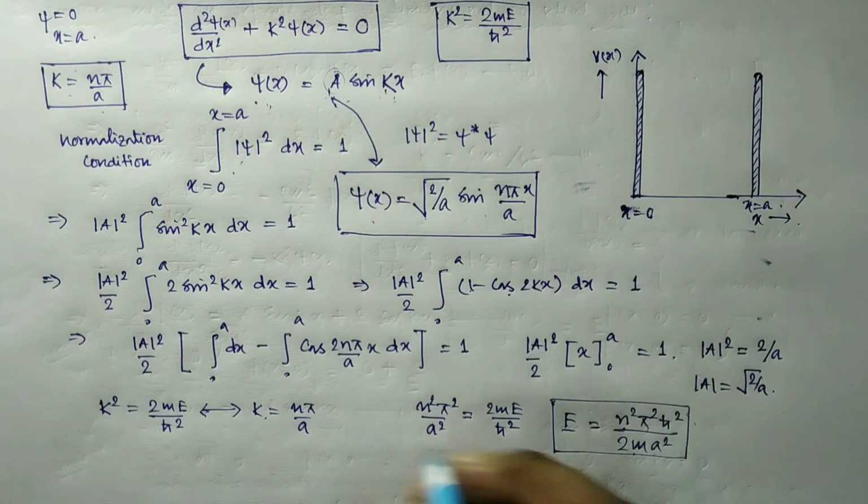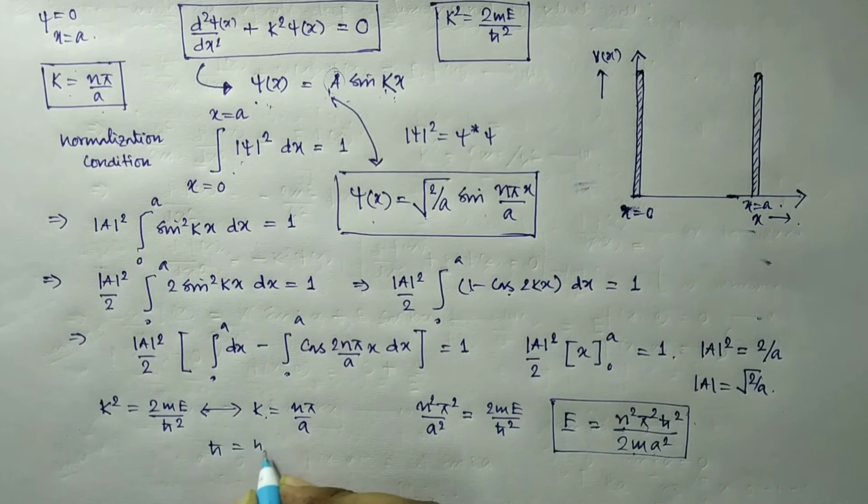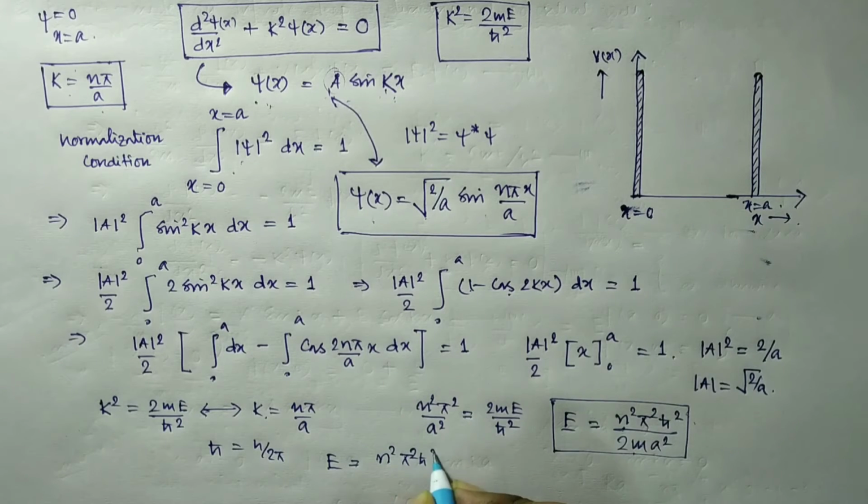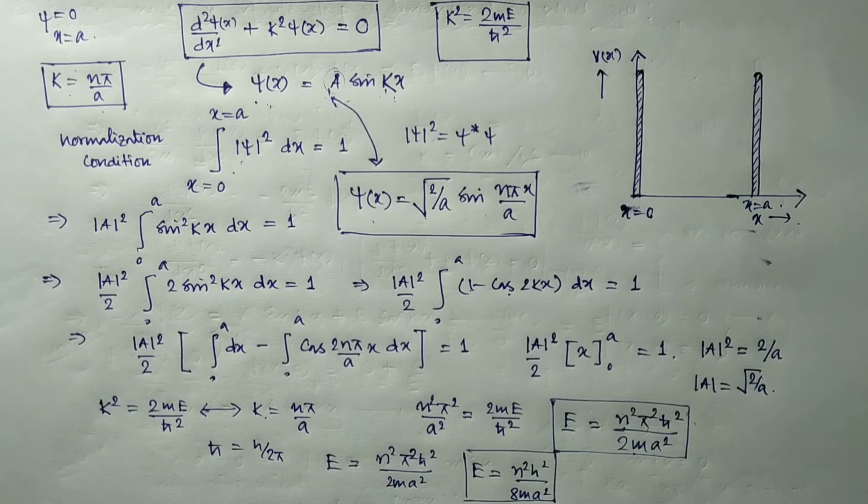Now we can alternately write it, with h cut as h by 2 pi, so then the expression becomes E is n square pi square h cut square by 2 m a square. Writing h cut as h by 2 pi, putting all the values, we have E is equal to n square h square by 8 m a square. This is another form of writing the energy.